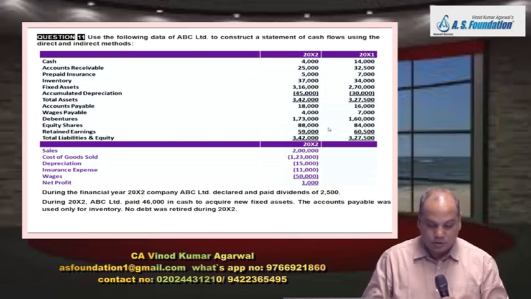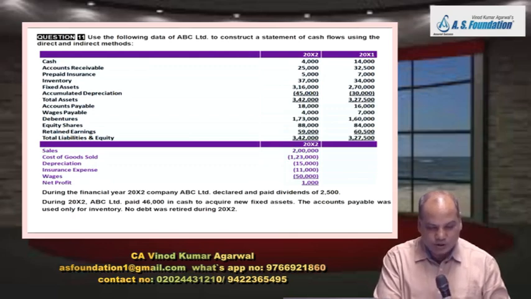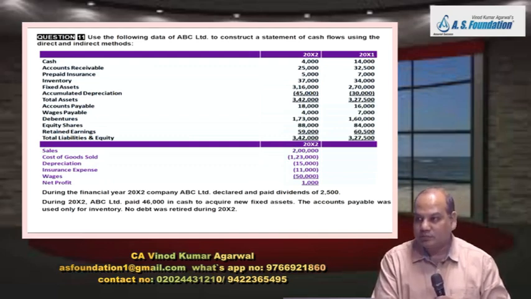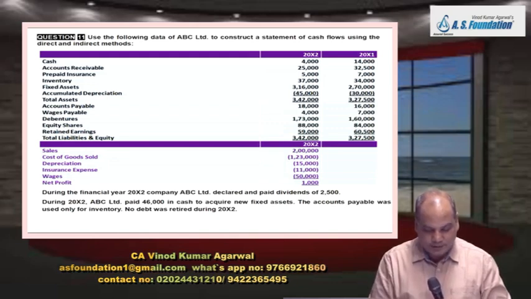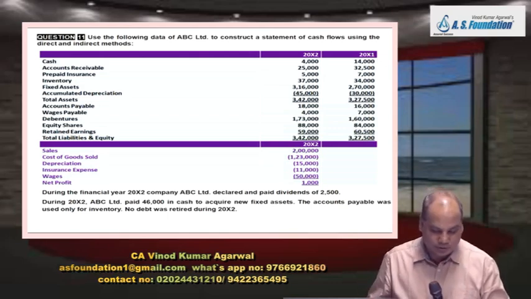We have done. Now tell me, what is the total of net profit plus depreciation plus these working capital adjustments? Is it 21,500? Yes. It tallies, because 21,500 is there in the direct method also. Remaining are same.